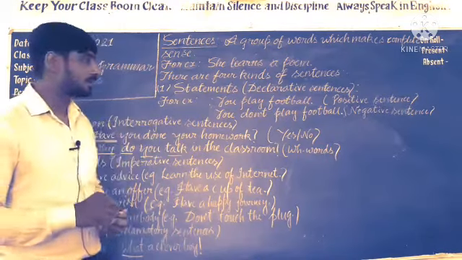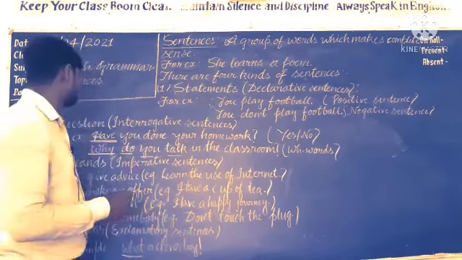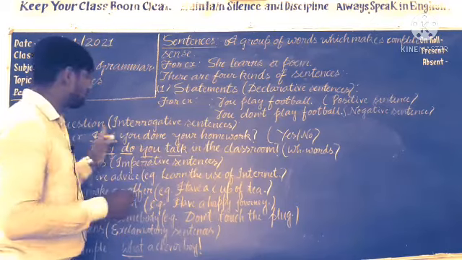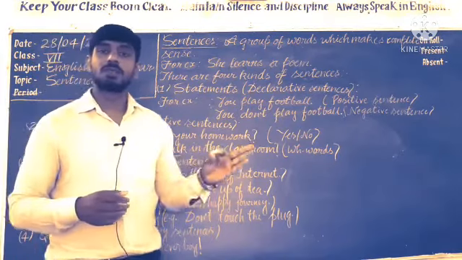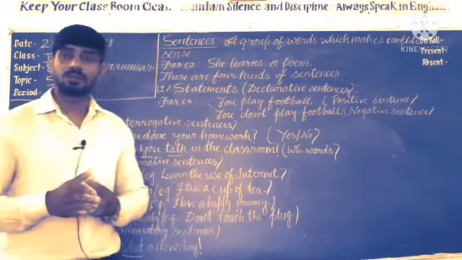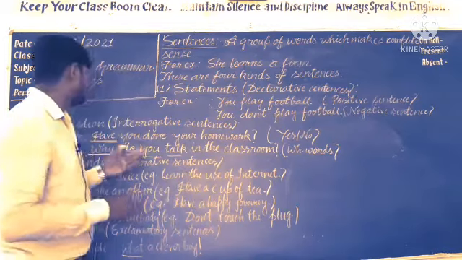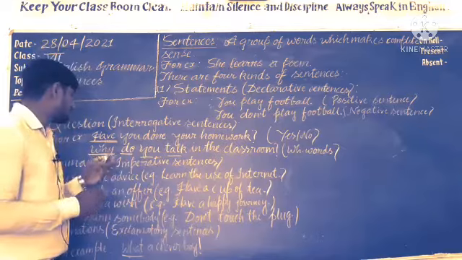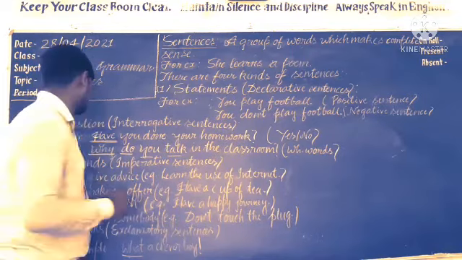It asks questions, asks something. It will start with a WH word or helping verbs or modal verbs. Those which start with a helping verb or modal verbs will be known as yes-no type questions, and those that start with a WH word will be known as WH questions.